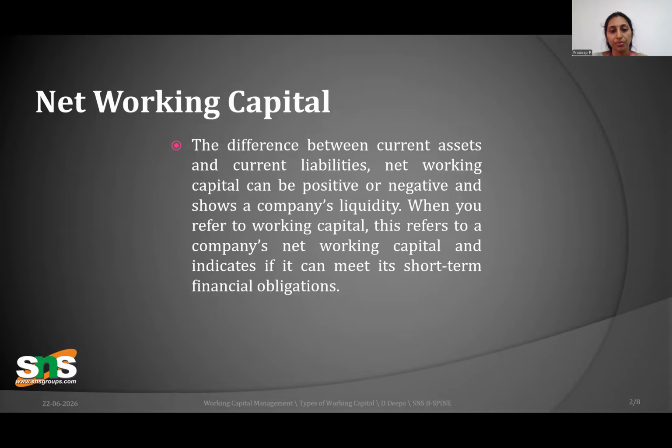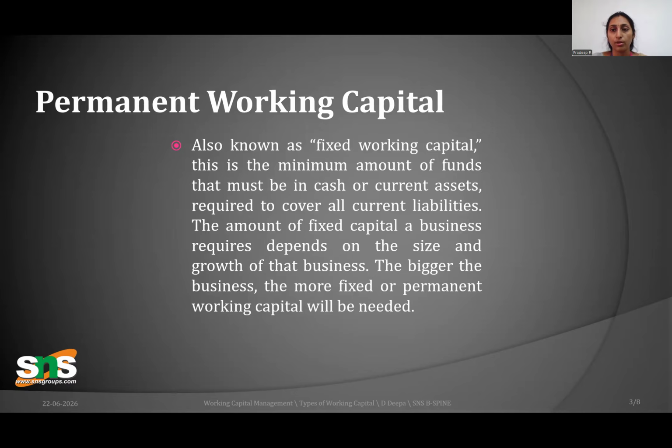The main need of doing all such things is to meet short-term financial obligations, in the sense that you need to pay your money to your suppliers within a short span of time. Next, permanent working capital, which is also called fixed working capital.